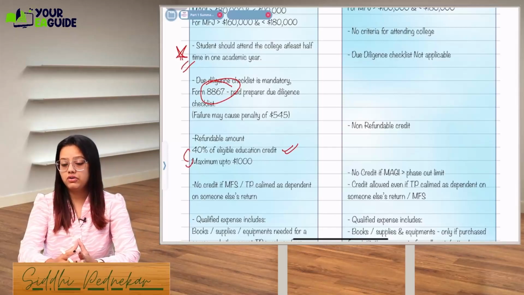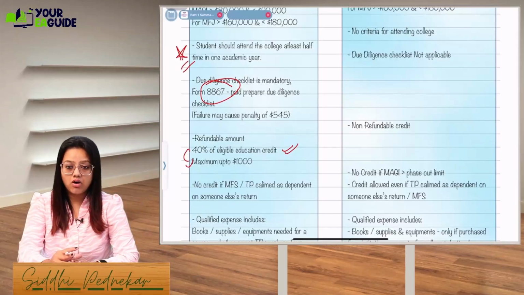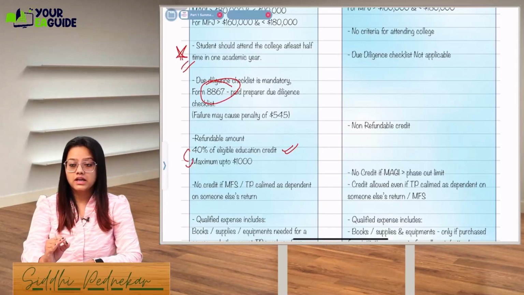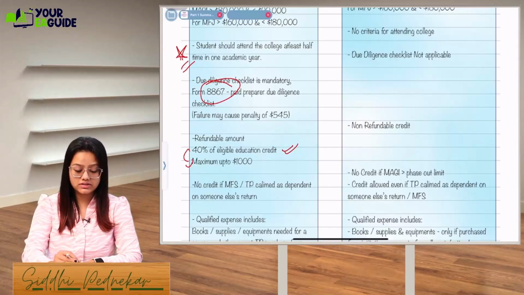See, I don't expect you to remember all the limits in part 1, but in regular class also I've mentioned, for the credits chapter, please remember each and every limit, each and every refundable portion, because in the exam they'll not give you these percentages and amounts.